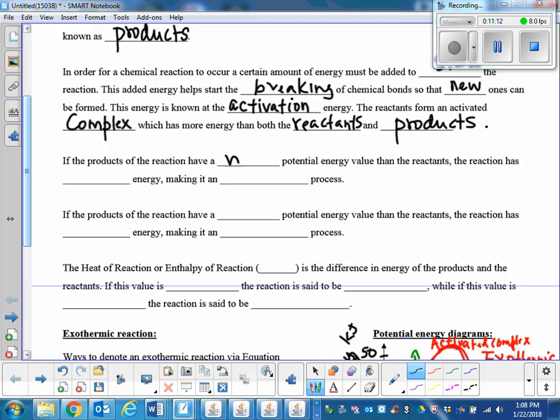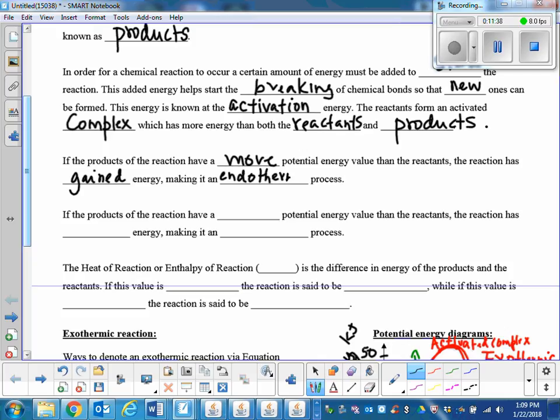If the products have more potential energy, the reaction has? What has happened? If the products are more in energy than the reactants, has it gained or lost? It has gained energy. If it has gained energy, is it exo or endo? Making it an endothermic process.